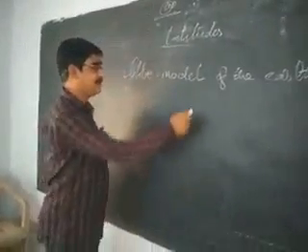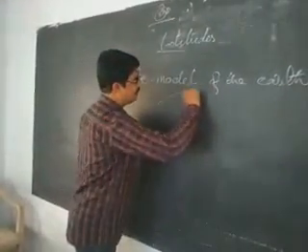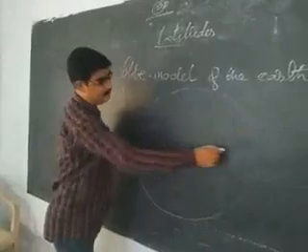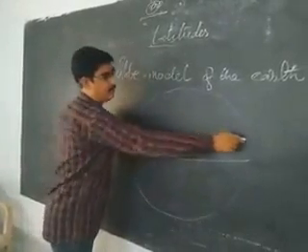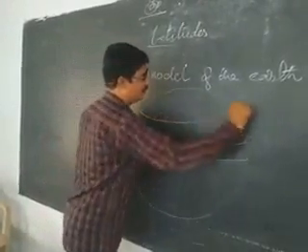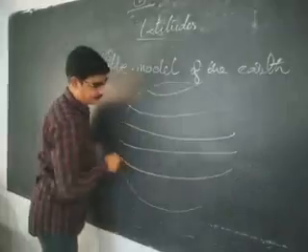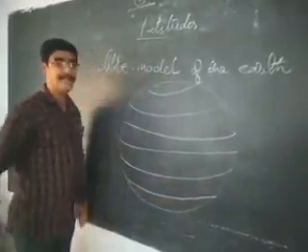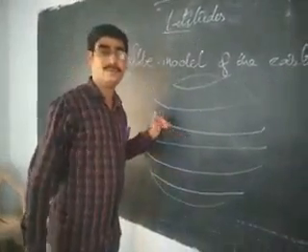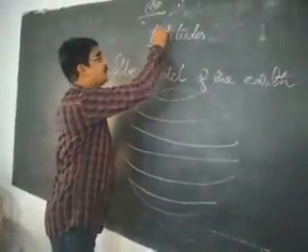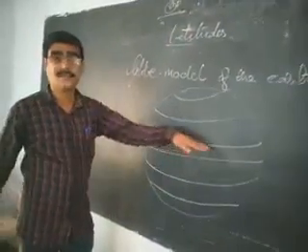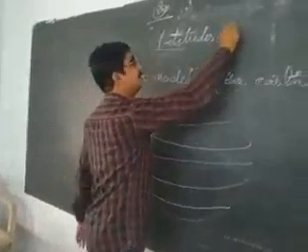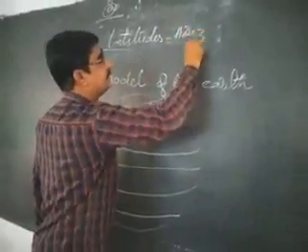Latitude means the horizontal lines which are drawn on the globe. These are called latitudes. Latitudes are the horizontal lines.